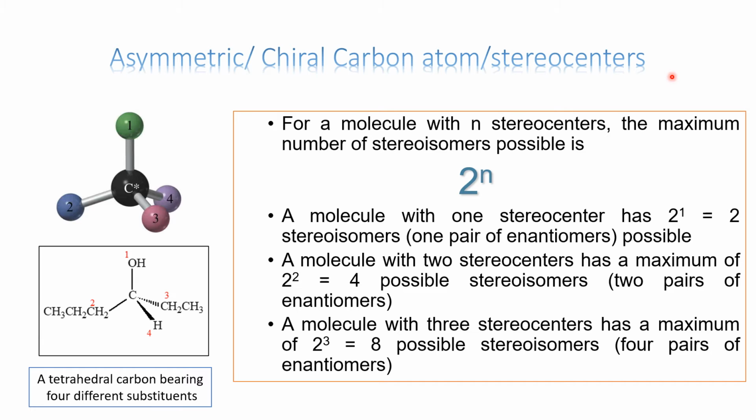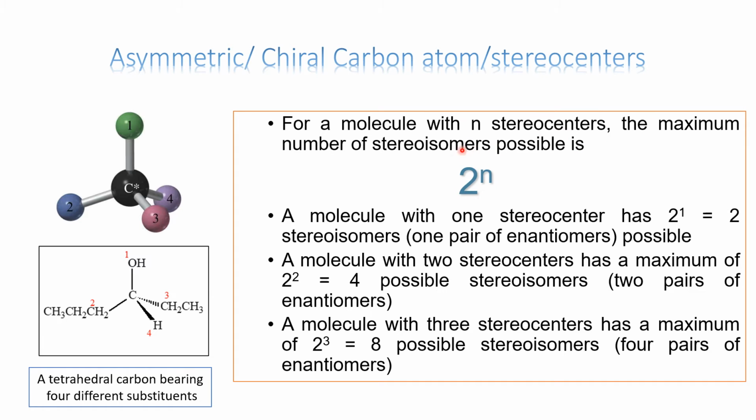There are some exceptions, obviously. There are some compounds which contain a chiral carbon atom but are not optically active, as well as some compounds which do not contain a chiral carbon atom, yet are still optically active. We will discuss them at appropriate times, but right now, an asymmetric or chiral carbon atom is a tetrahedral carbon bearing four different substituents. It is usually denoted by a star or asterisk in the structure, and depending upon the number of chiral carbon atoms, there is the possibility of that many stereocenters.